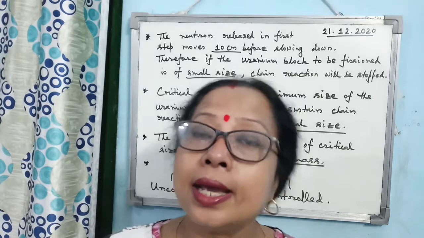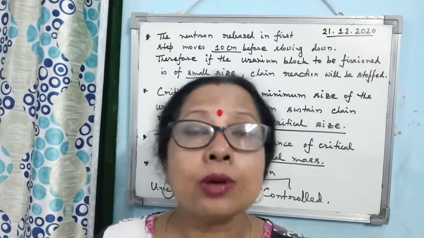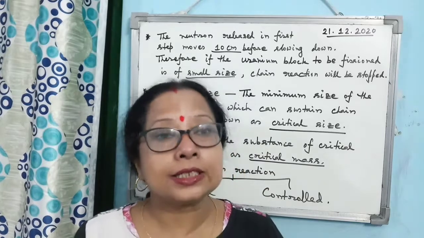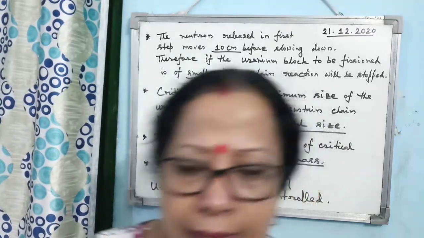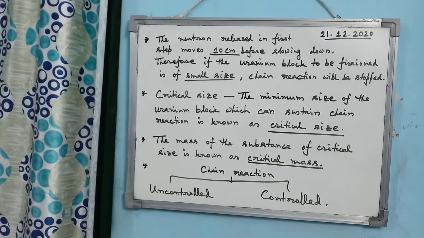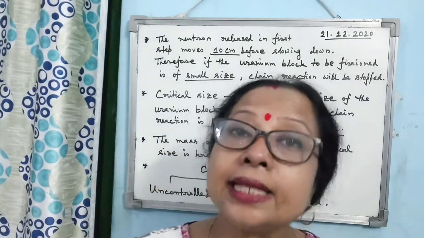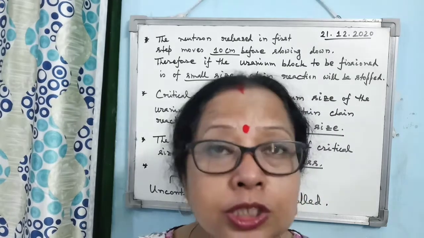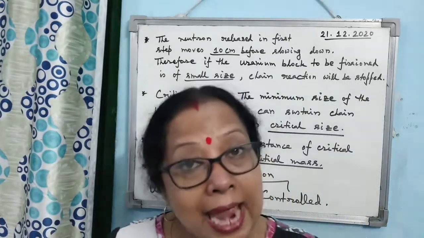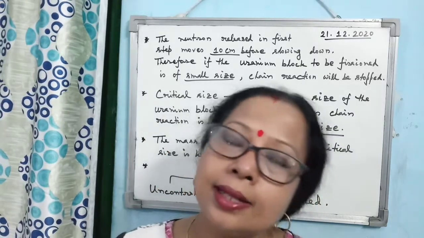So what is the coolant? You know that whenever a nuclear reaction takes place, a large amount of energy is produced. This energy is produced mostly in the form of heat energy. Therefore the chamber within which the nuclear reaction is taking place should be cooled down; heat should be taken out from it. So the next component is known as the coolant. What does the coolant do? It carries the heat from the chamber to the outside of the chamber. That is known as the coolant.